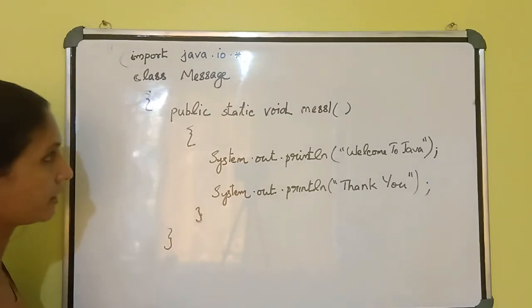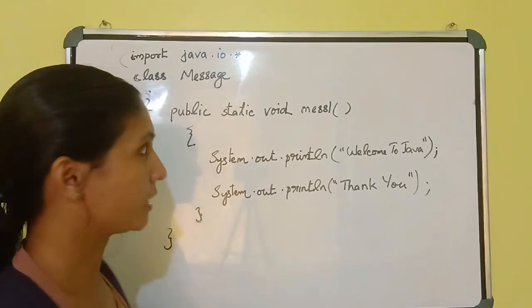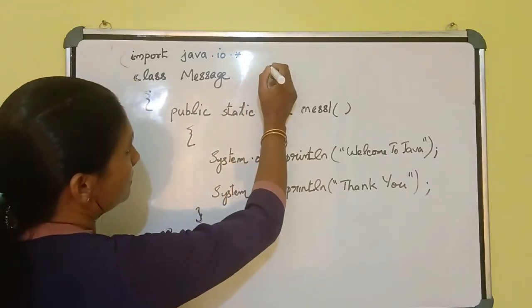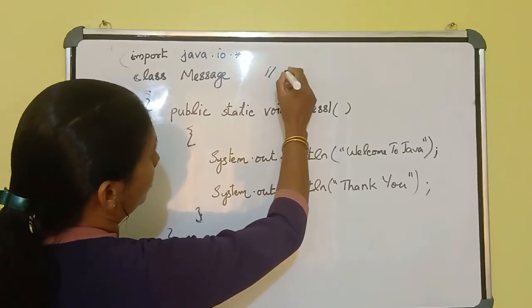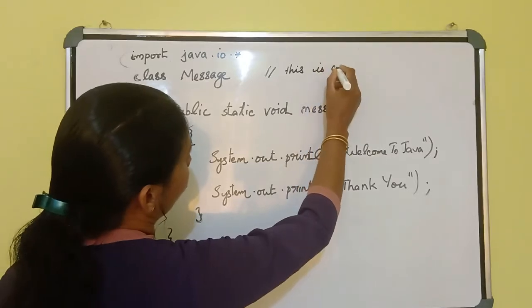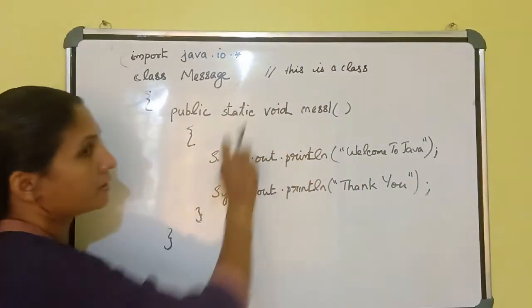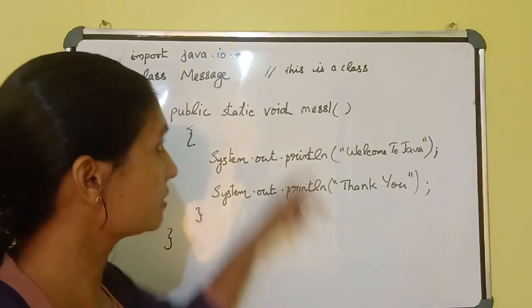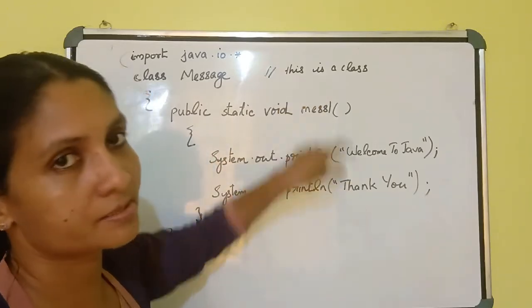And if you want to write something for the user to understand, you may write comments using this statement. This is used to indicate a comment. If you want to write that this is a class, you may write the comment like this. If you insert some comments using this symbol, it does not affect the program.